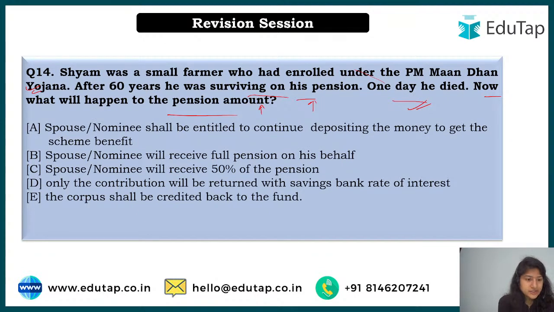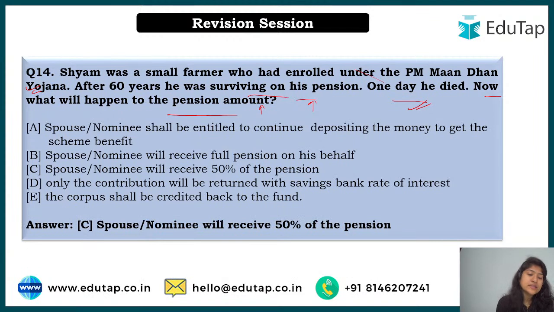Alright. Nilesh says option number C. Let's see if anyone else wants to comment on this. See, the more you participate, the more you will get to understand your mistakes. So don't just see, think about it, answer it. Ravi says option number B, full pension on his behalf. Tarun says option number C, that is 50% of the pension. Manish also says option number C. So yes, see the correct answer over here. It is option number C. The spouse or nominee will receive 50% of the pension.